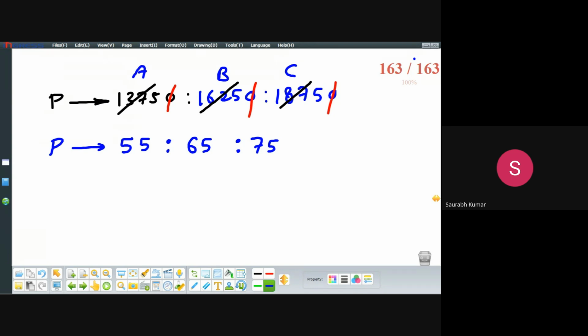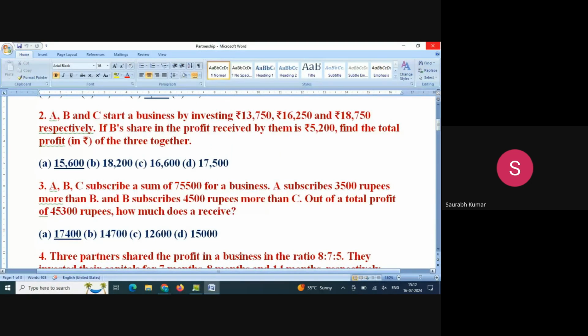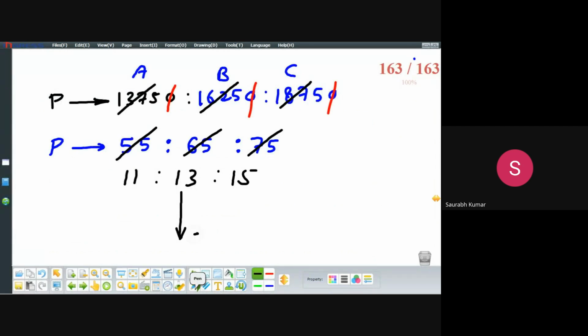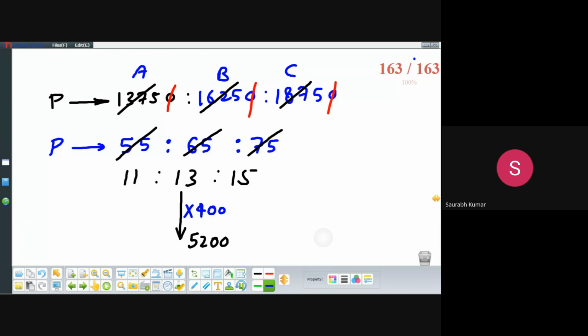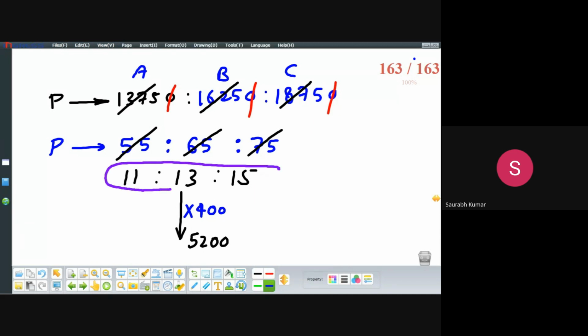55, 65, 75. We can divide by 5 to make our calculation easier. This is 11, 13 and 15. Beta, what has the question given to us? B's share in the profit received by them is 5200, meaning the value of 13 units is given. 5200 means 1 unit value is how much? 400. Now it's asking what is the combined profit. Combined profit means 24 plus 15, 39.